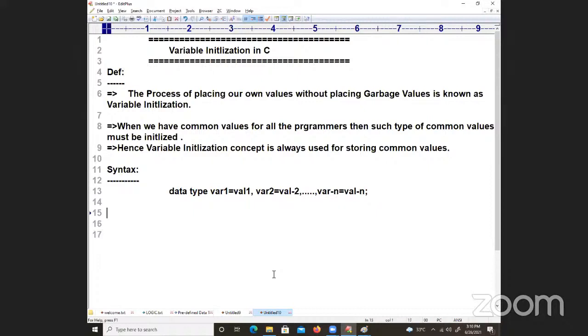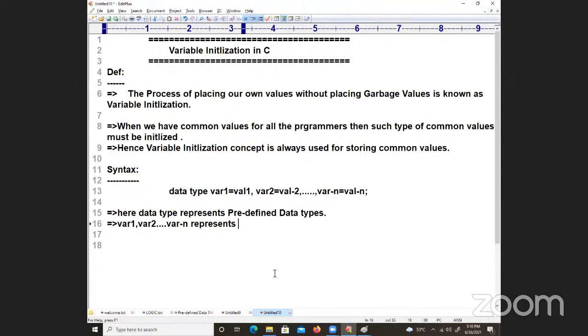So what is the data type? Already I told you. Here data type represents predefined data types, any one of the predefined data types which I told you already: int, float, double, long, char, etc. Next, variable 1, comma variable 2, and so on, variable n represents what?